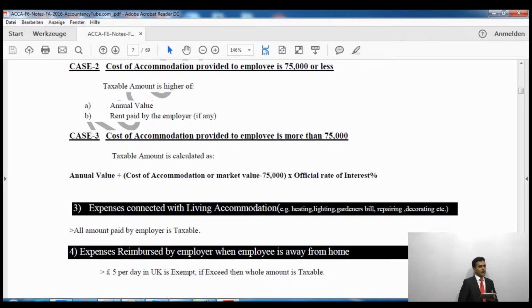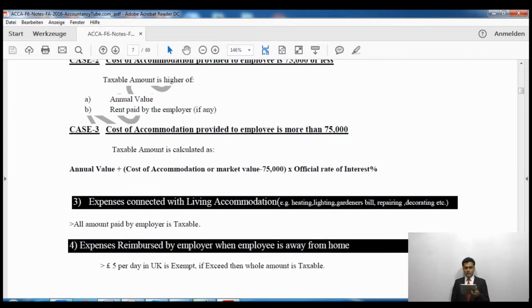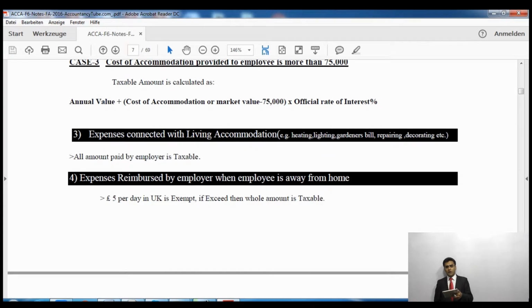In our case, which is F6, or if it were P6, the official rate of interest is 3% in every case. So cost of accommodation less £75,000 times the official rate of interest, but we will also have to add the annual value to it. So if your accommodation is more than £75,000, you will have to apply this formula.